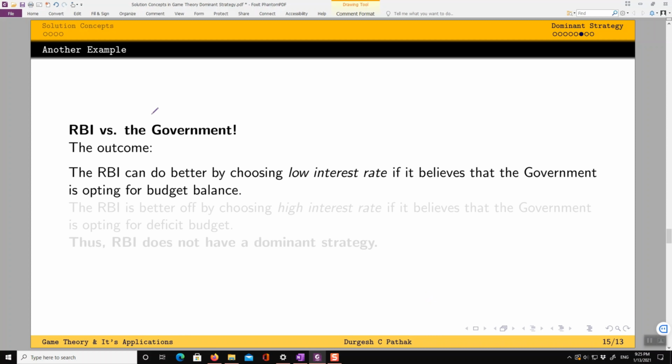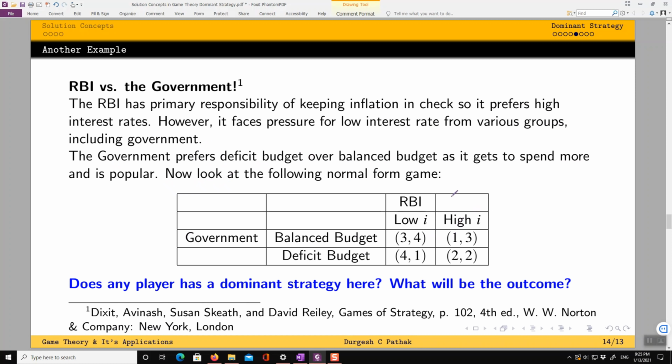So the RBI can do better by choosing a low interest rate if it believes that the government is opting for the budget balance. So look back here. If the government is opting for budget balance and RBI chooses a low interest rate, then it gets 4. If it chooses a high interest rate, it gets 3. Because 4 is better than 3, this should be the preferable action if the government is going to choose a balanced budget.